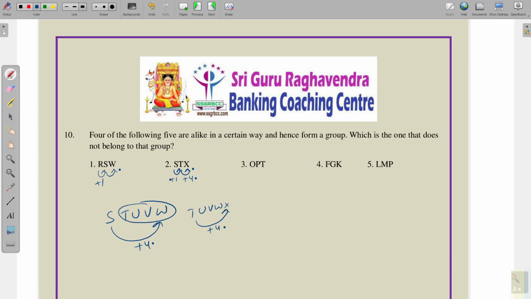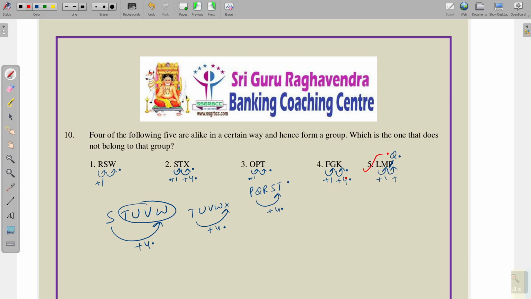Next O and P, O plus 1. Next P and T: P, Q, R, S and T. It is also plus 4. F, G is plus 1 and G, K is also plus 4. Next L and M plus 1, and M and P, M and P plus 4 is not following. Here we should have had Q, but P has come, so what is the odd one out here? Option 5 is the odd one out.